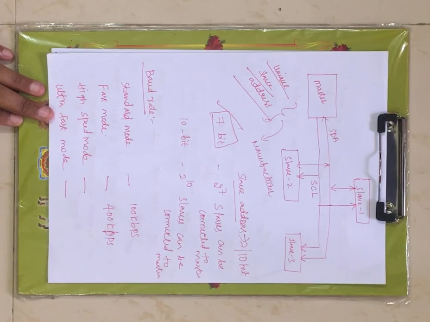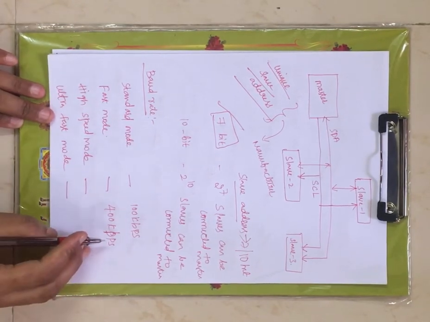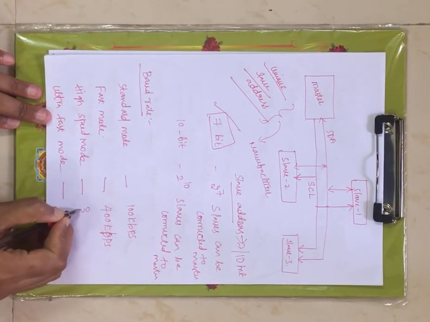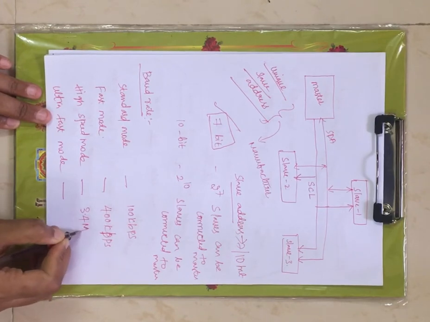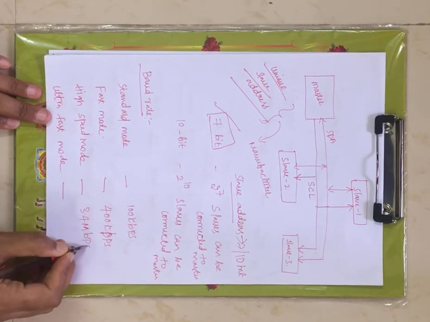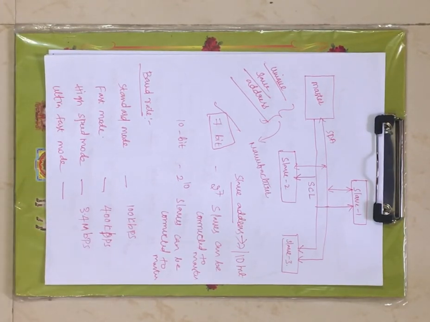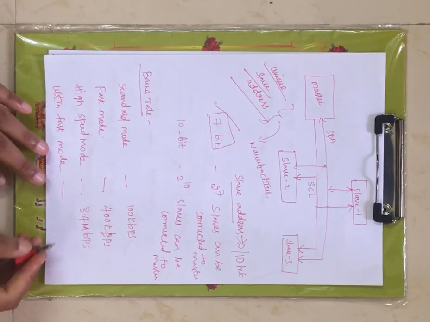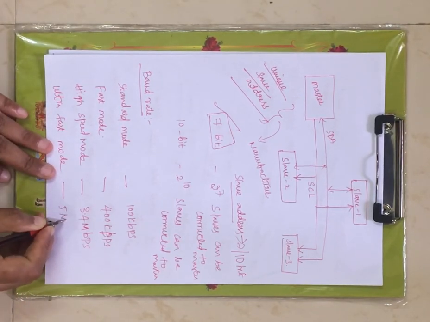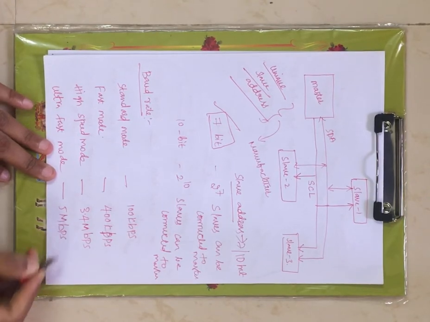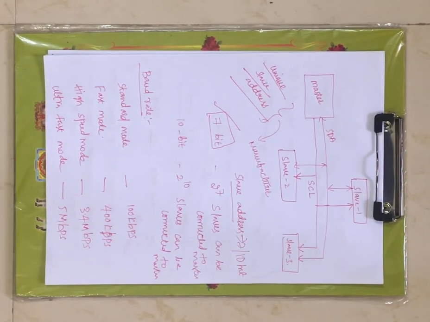Coming to high speed mode, 3.4 megabits per second are transferred between master and slave. Coming to ultra fast mode, 5 megabits per second are transferred between your master and slave, right?